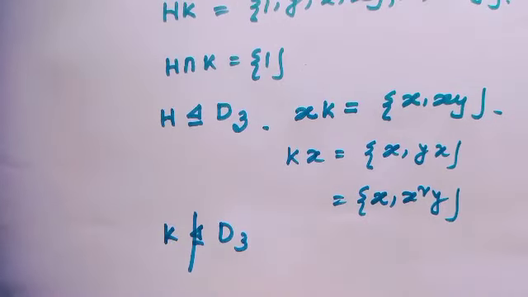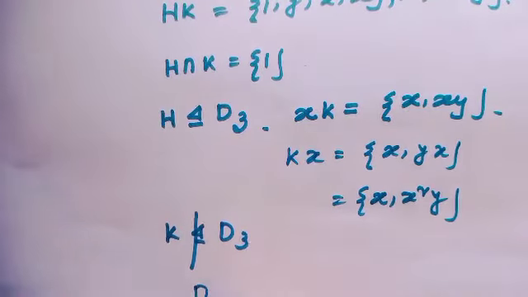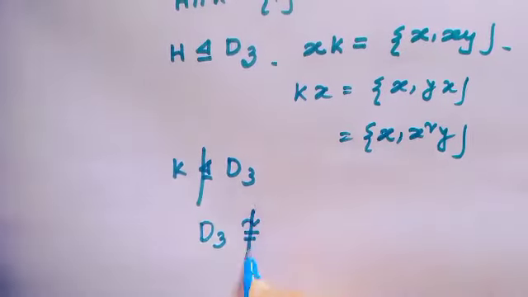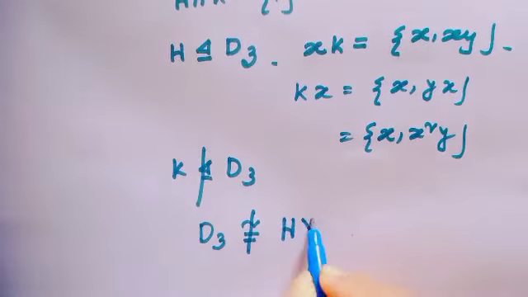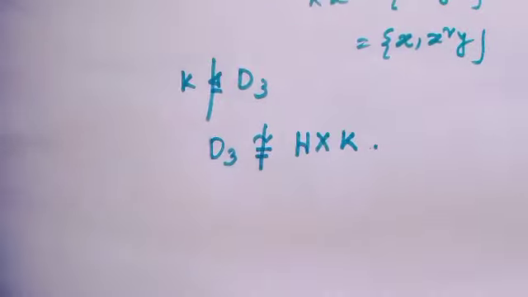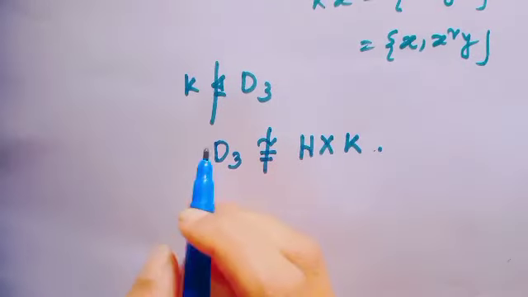So D3 is not the internal direct product of capital A's and capital K. Now what will be the external direct product?